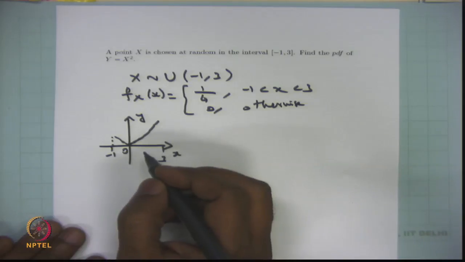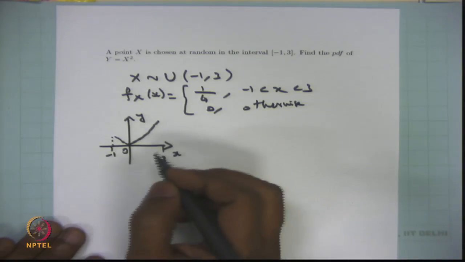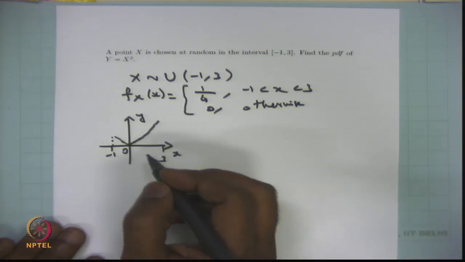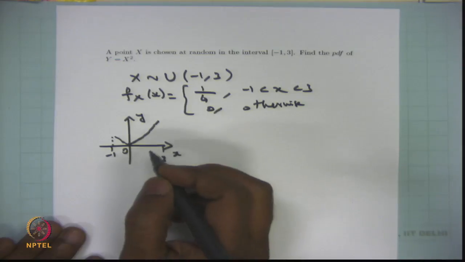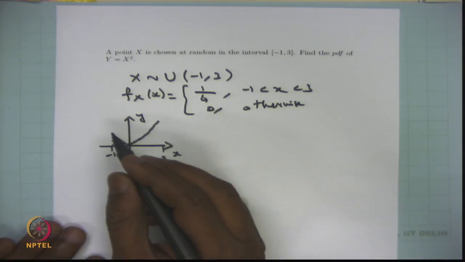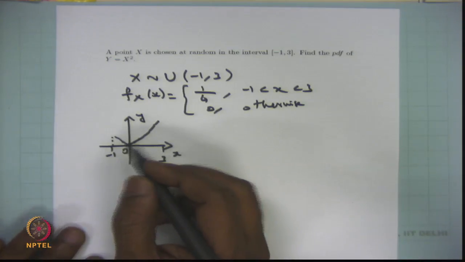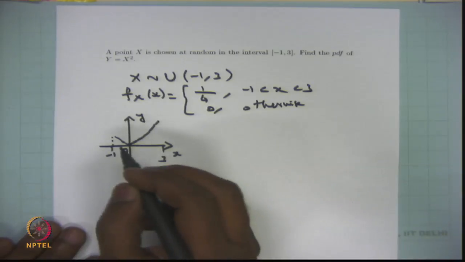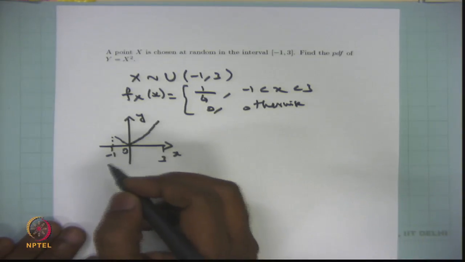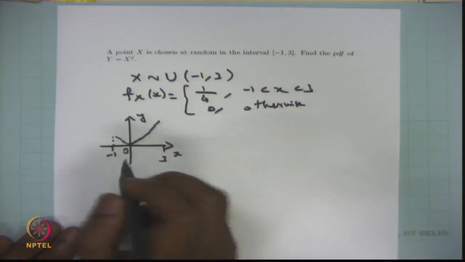Therefore, you cannot apply the theorem of the continuous type random variable satisfying the monotonic function. Therefore, we will go for finding the probability density function of y by finding the CDF of y first, and then we go for the probability density function of y.